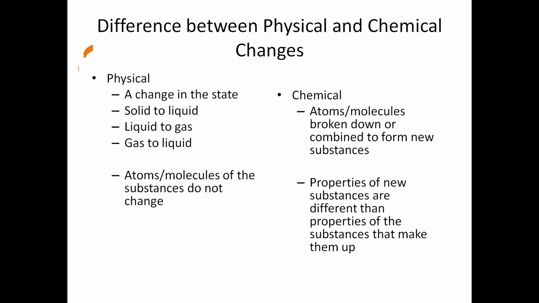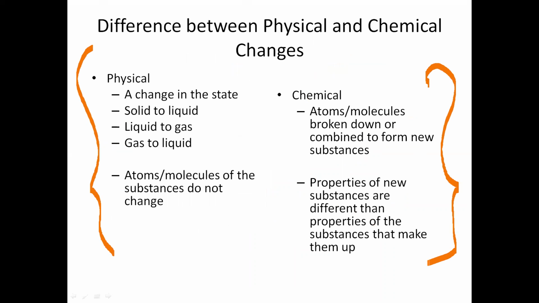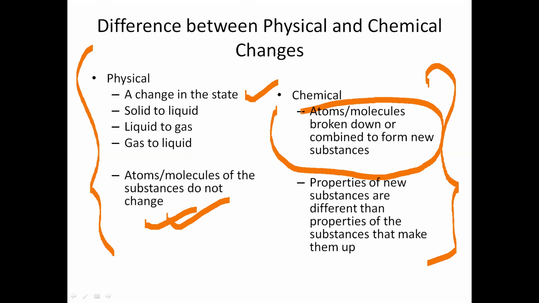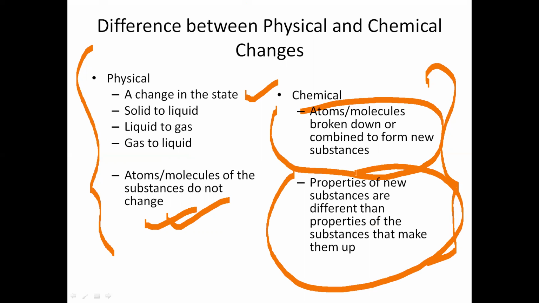All right, the difference between physical change and chemical change, we already discussed a lot. Physical change in state like freezing water. The liquid state is changed into solid state. Atoms, molecules of the substance do not change. Whatever the property is there in the original substance, the similar property will be there in the changed substance. Whereas in chemical change, molecules are broken, a property of totally new substance will be produced that does not bear any property of the original substance.